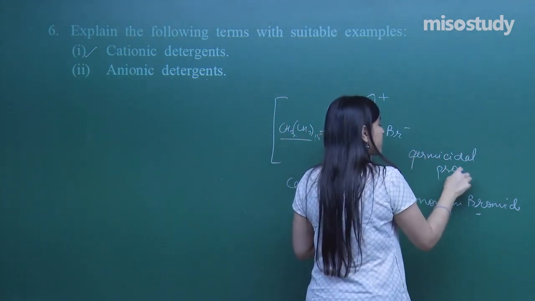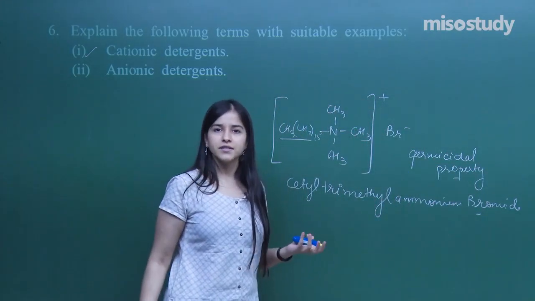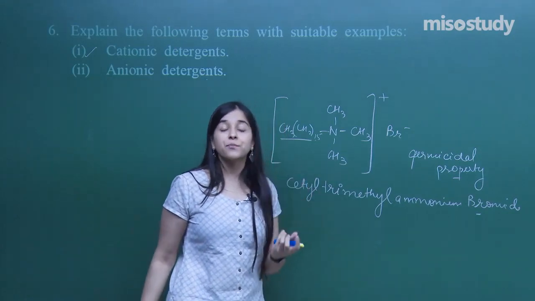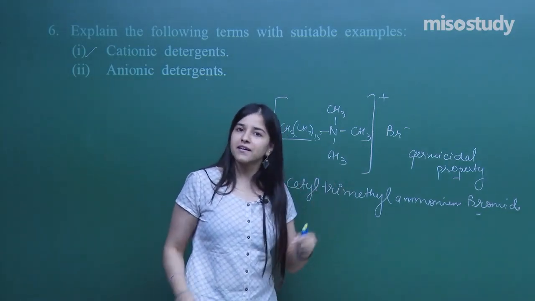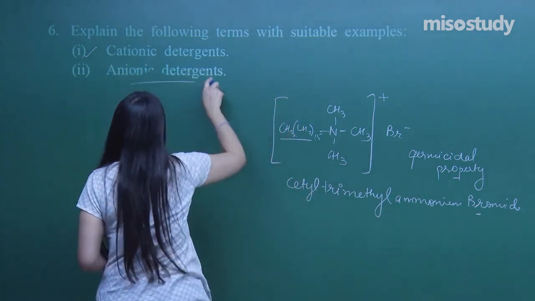Its germicidal properties make it perfect for what? To be added in some expensive cosmetic products, especially in hair conditioners, right? Clear? Cationic done. Now comes the anionic.